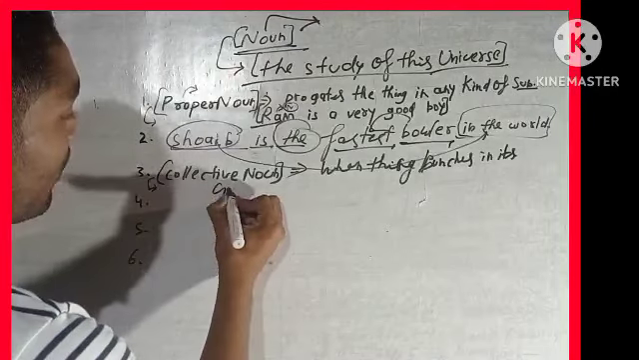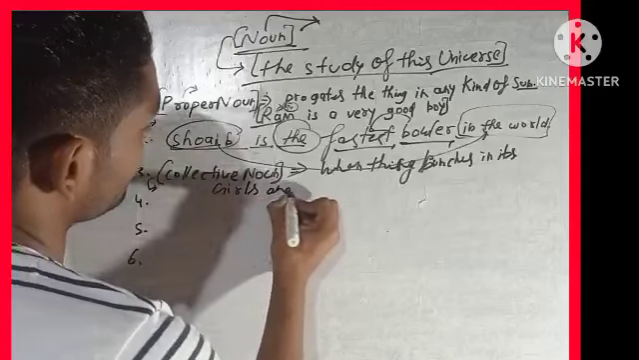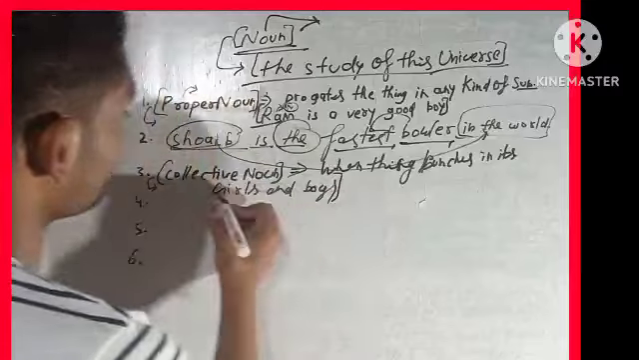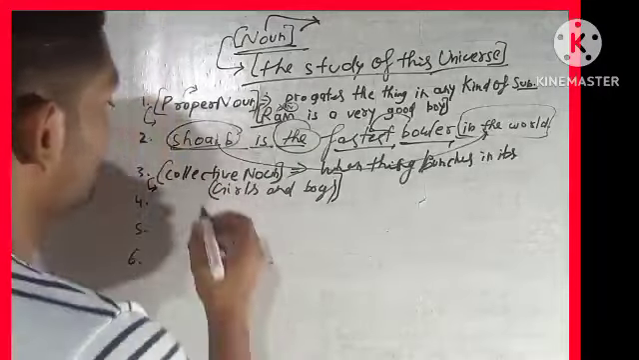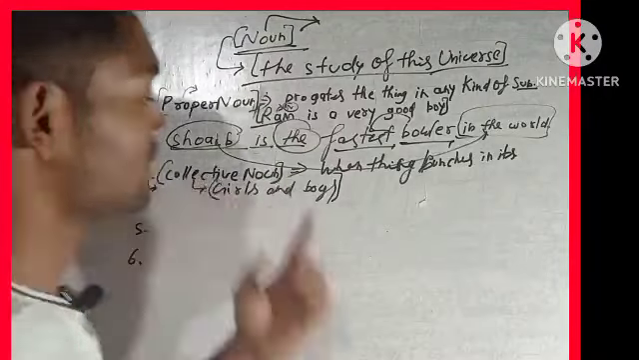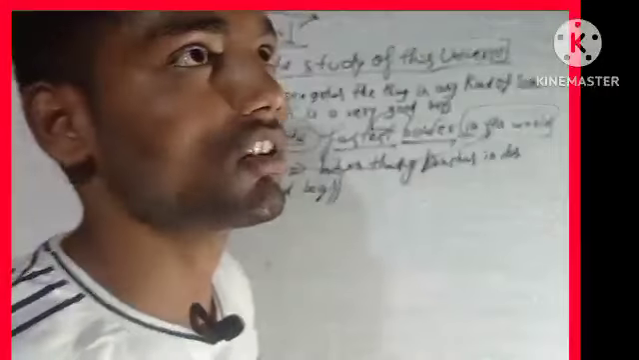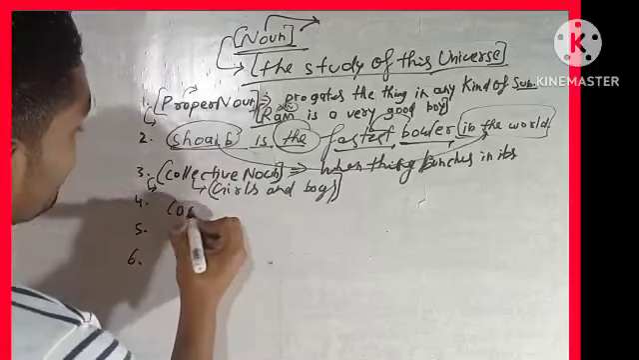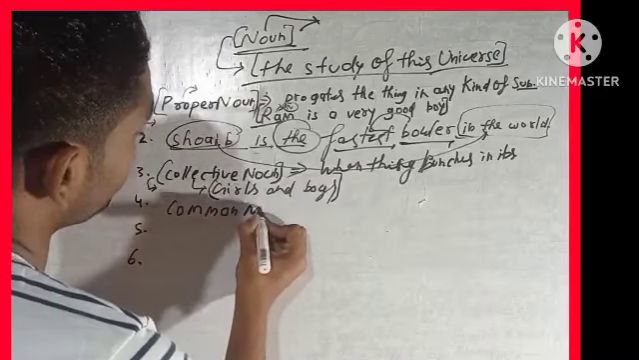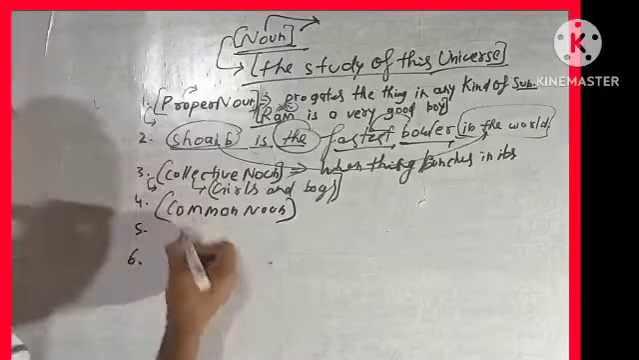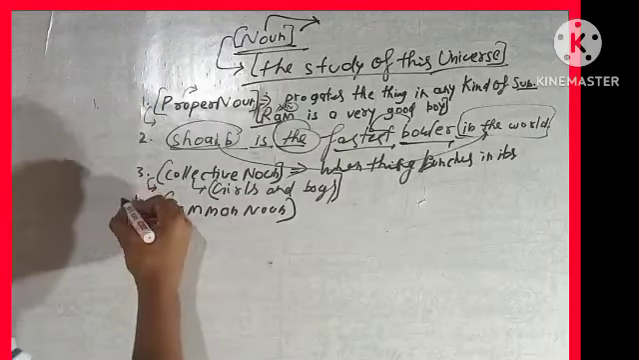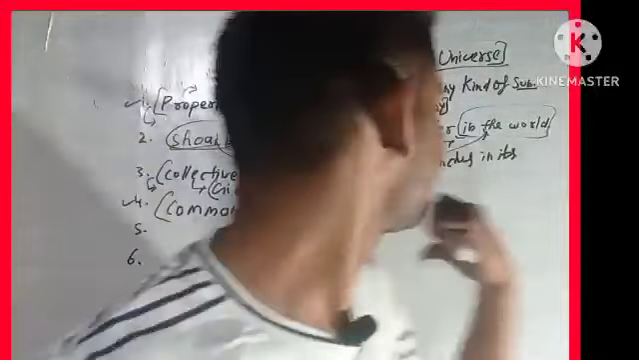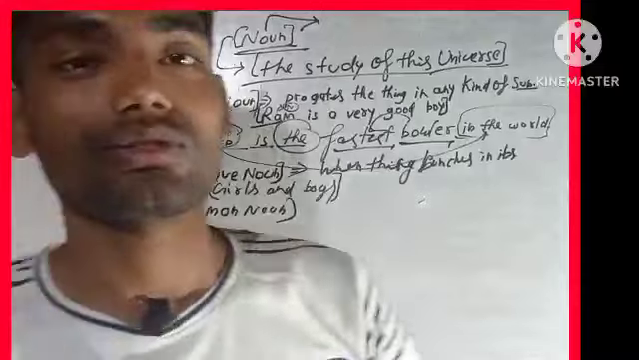Girls and boys, so girls and boys is an example of collective nouns. And then after, we talk about abstract noun, material noun, common noun and uncountable noun as well. Common noun. Guys, I hope this is important for your exam. And then after we will talk about common noun.